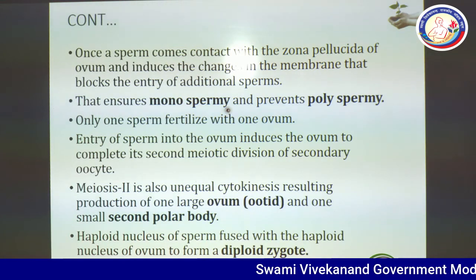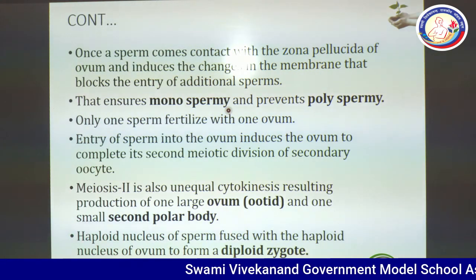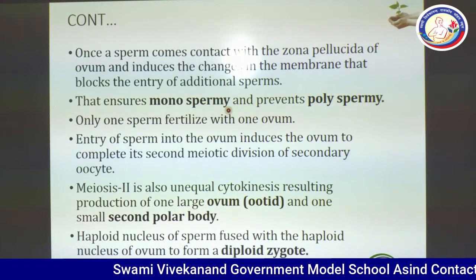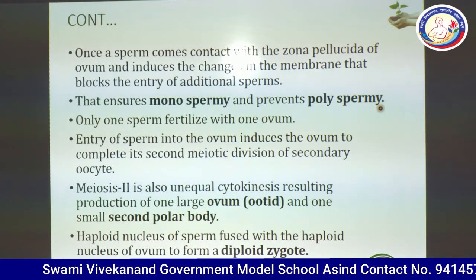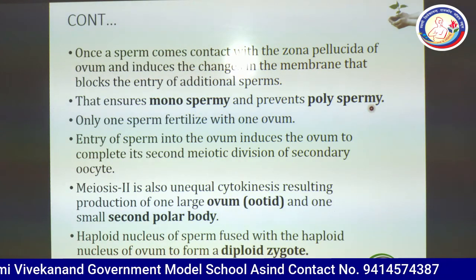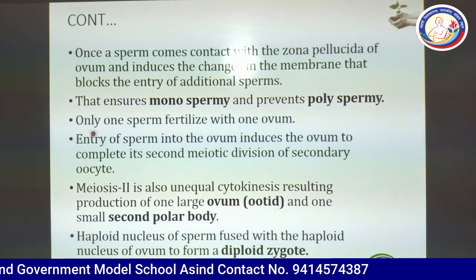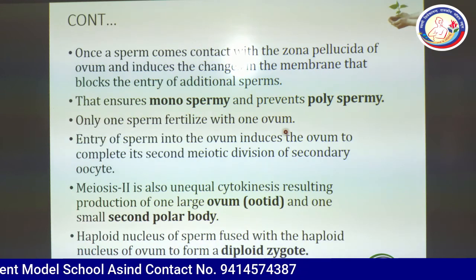That ensures monospermy. It means only a single sperm will enter the ovum and it prevents polyspermy. The rest of the sperms will not enter the ovum. Only one sperm fertilizes one ovum.